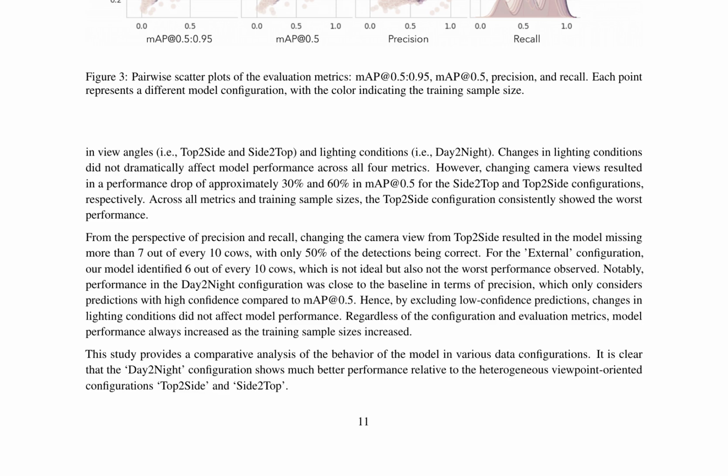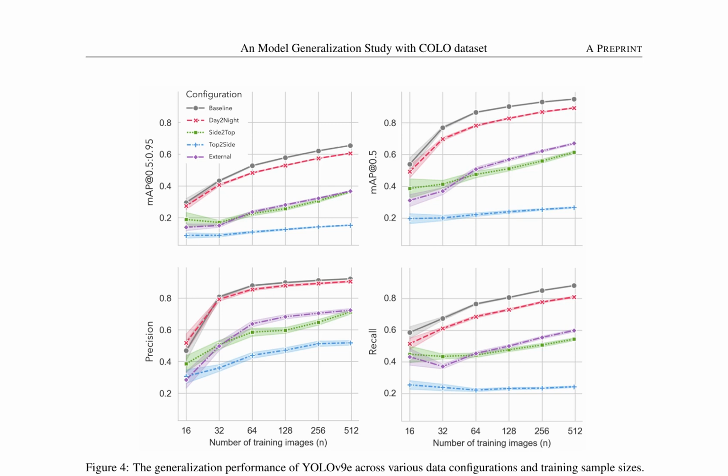The study provides a comparative analysis of the behavior of the model in various data configurations. It is clear that the day-to-night configuration shows much better performance relative to the heterogeneous viewpoint-oriented configurations, top-to-side and side-to-top. This robustness to lighting could be attributed to the inclusion of diverse lighting conditions in the training phase and pixel-wise augmentation techniques such as adjustments to hue, saturation, and value, HSV.